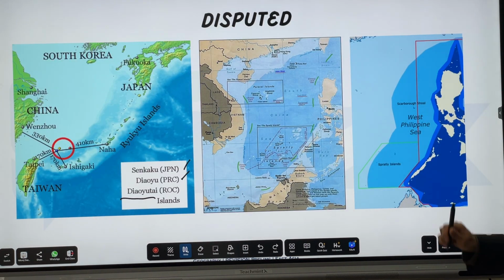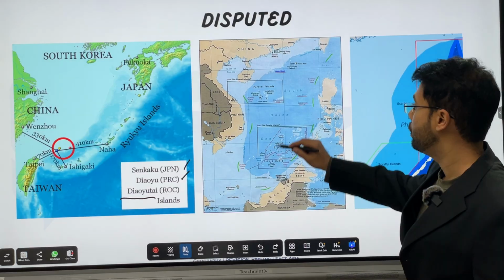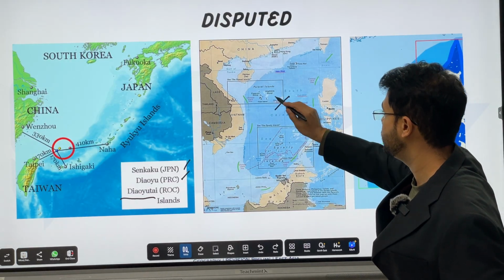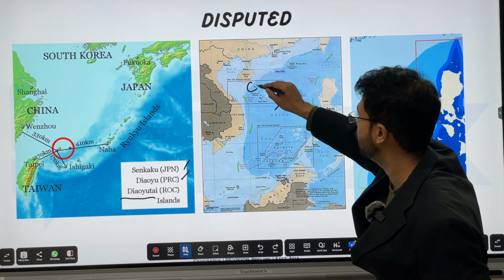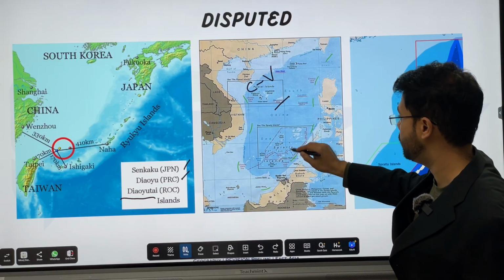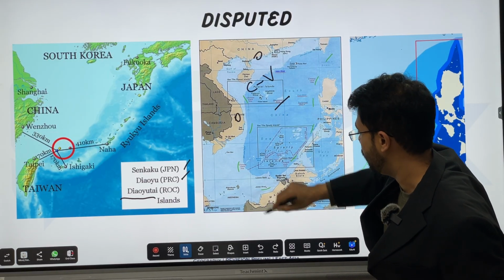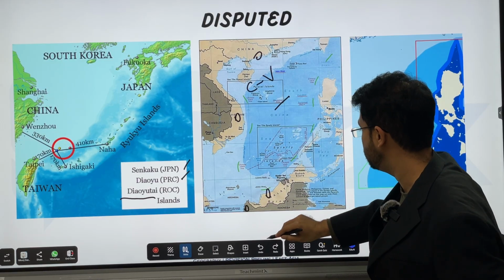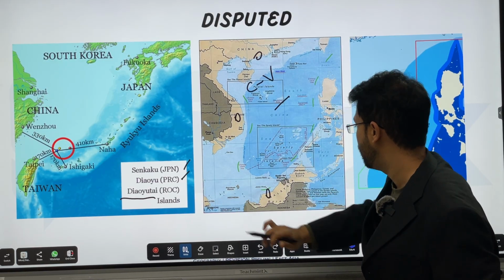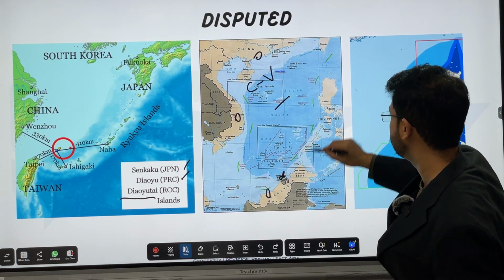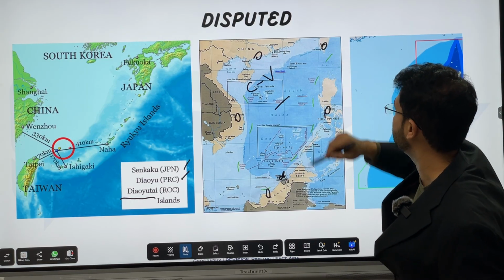Next, disputed islands are the Paracel and Spratly Islands. Now, Paracel Islands is between China and Vietnam, while Spratly Islands are between China, Vietnam, Malaysia, Indonesia, I don't think Indonesia, no. Brunei, Philippines, and even Taiwan.